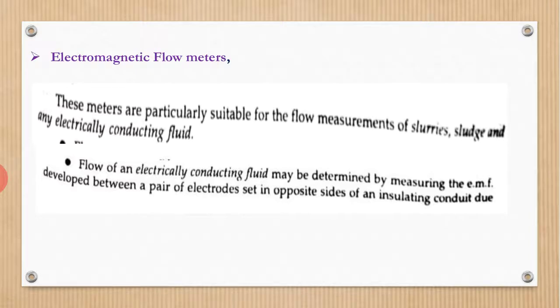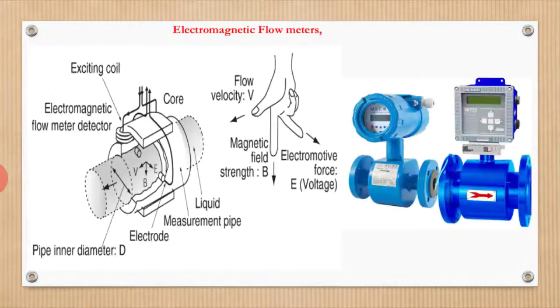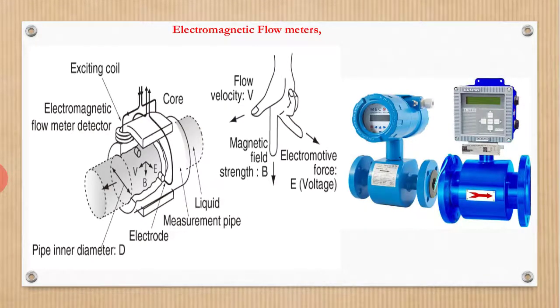Okay, one more figure I have here. Here you can see the electromagnetic flow meter. The flow is nothing but velocity. Velocity, magnetic field strength in this direction, and electromotive force voltage will be developed here. So the basic principle you are using here is Faraday's electromagnetic induction.